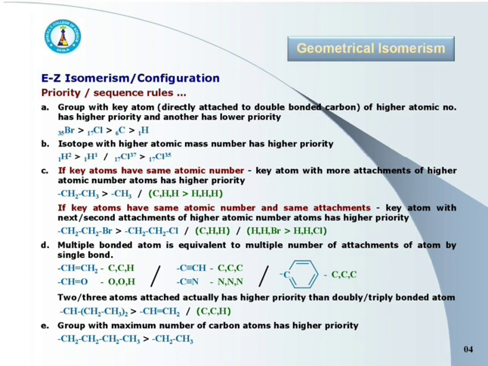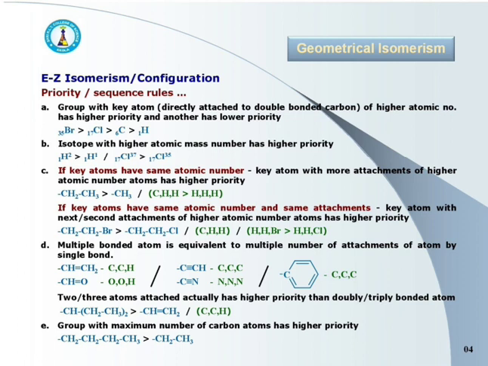Whereas in the methyl group the key atom, carbon, has attachments hydrogen, hydrogen, hydrogen with atomic numbers 1, 1, 1. The ethyl group has attachments of higher atomic number compared to the methyl group, and that's why it has higher priority.